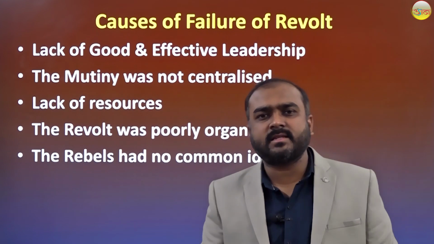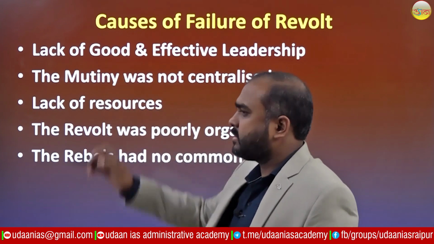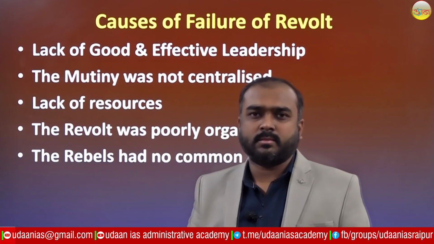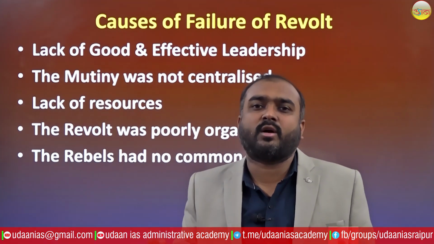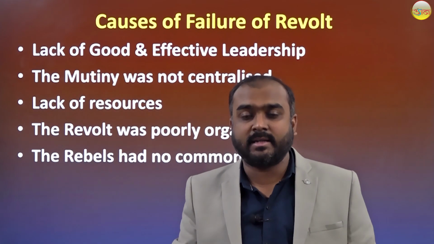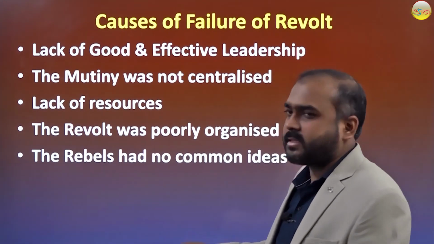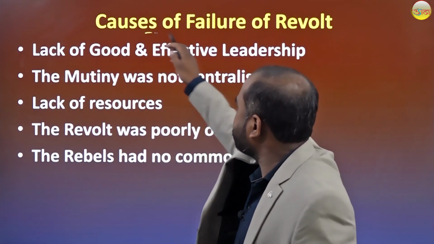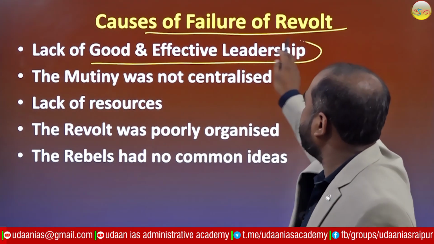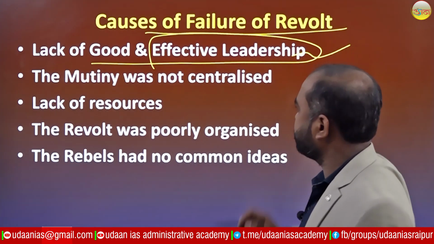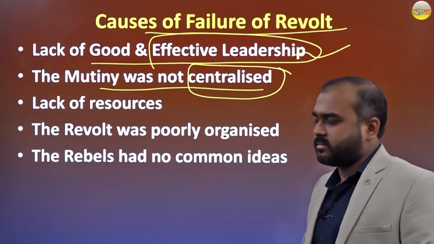As this revolt was suppressed by the British company, we say this revolt failed, because if the suppression had not happened, we might have got independence at that time, in 1857. But it did not happen in such a manner and was suppressed by the British government. Causes of failure of the revolt: first, lack of good and effective leadership. Second, the mutiny was not centralized. This was the major cause.